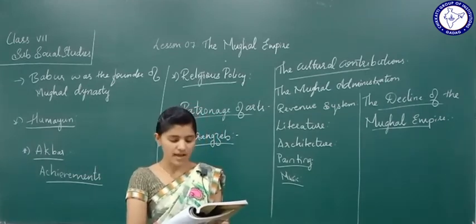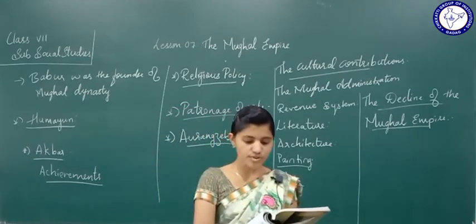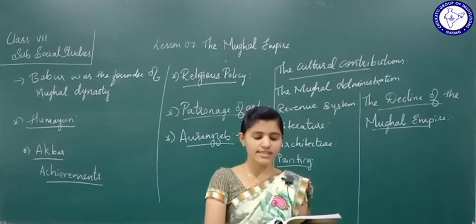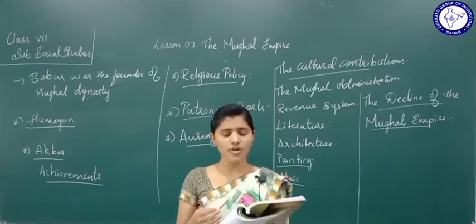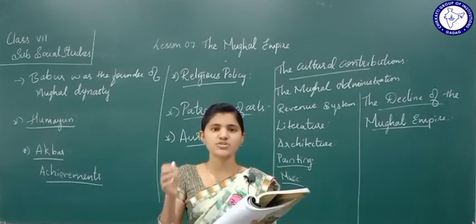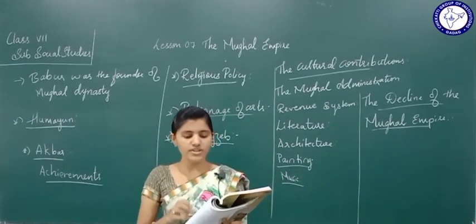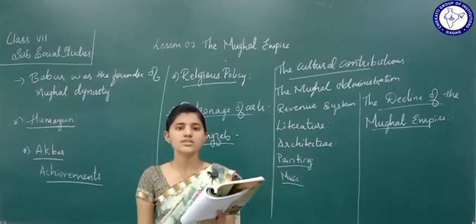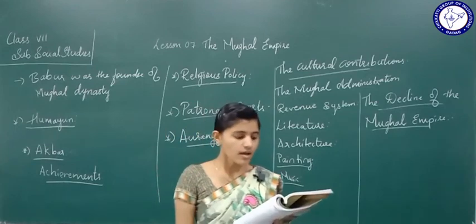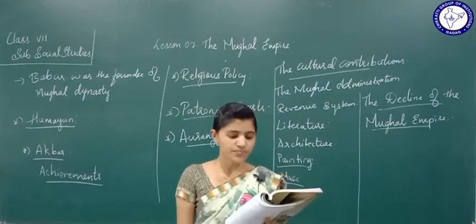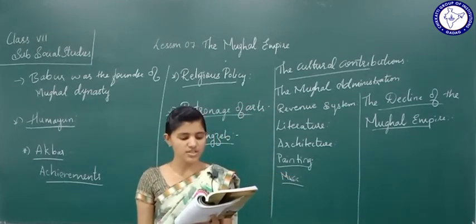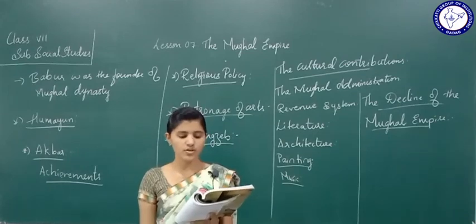In the meanwhile, Nadir Shah, a Persian invader, raided Delhi. He looted the wealth amassed by the Mughals over a period of 2 centuries.